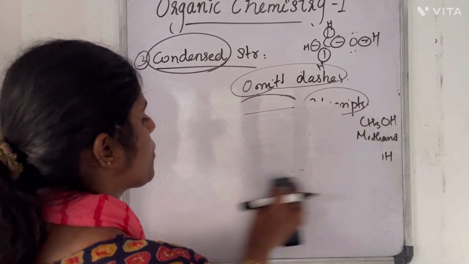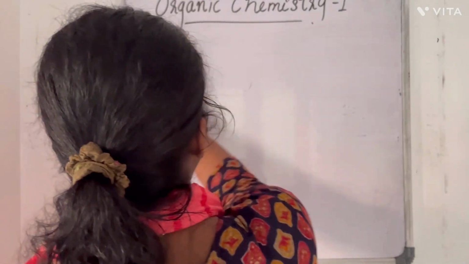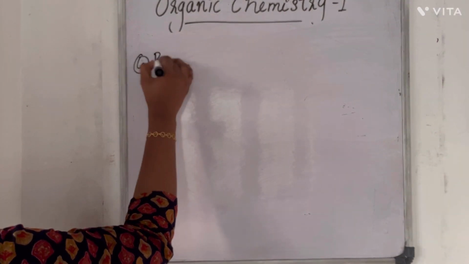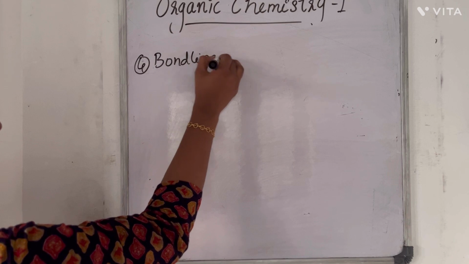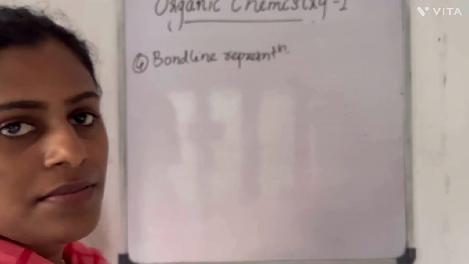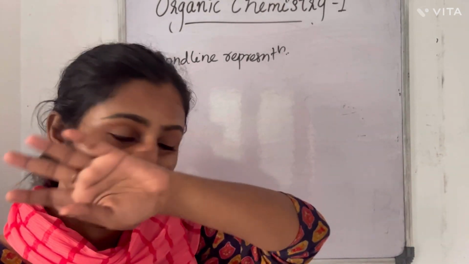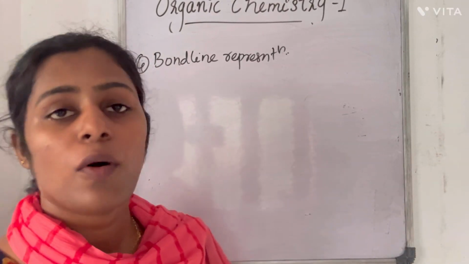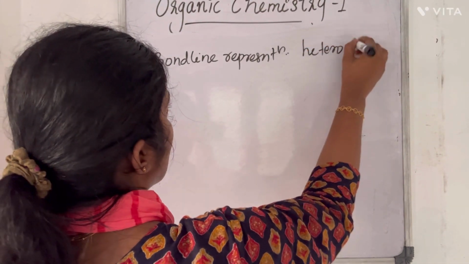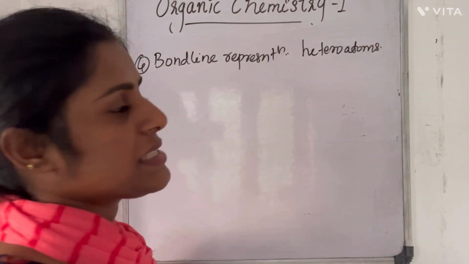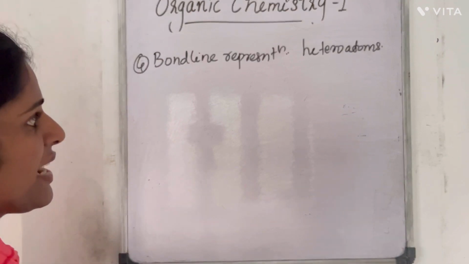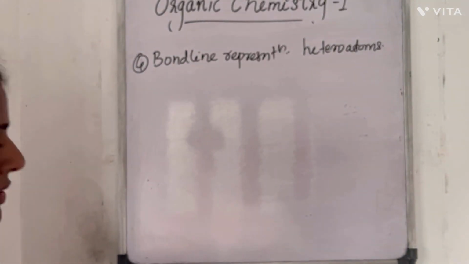The next one is bond line representation. Bond line representation is much more beautiful. The fourth one is bond line representation. In this we do not write all atoms: carbon and hydrogen will not be represented in the bond line representation. Only heteroatoms will be represented in the bond line representation.